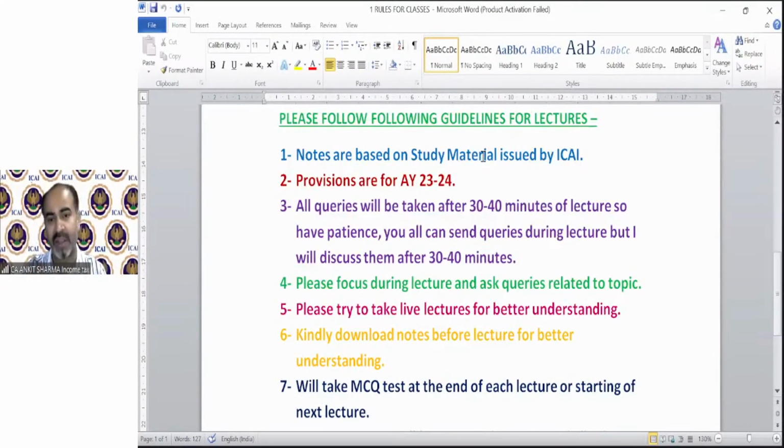There are a lot of faculties. You need to search your session faculty name. Like for my notes, you have to find CA Ankit Sharma. And as you click CA Ankit Sharma, you will find the notes uploaded by me easily. I have tried this. That's why I'm telling you right now. So nobody needs to ask me that, sir, there are no notes. Notes are there. I have already checked it.